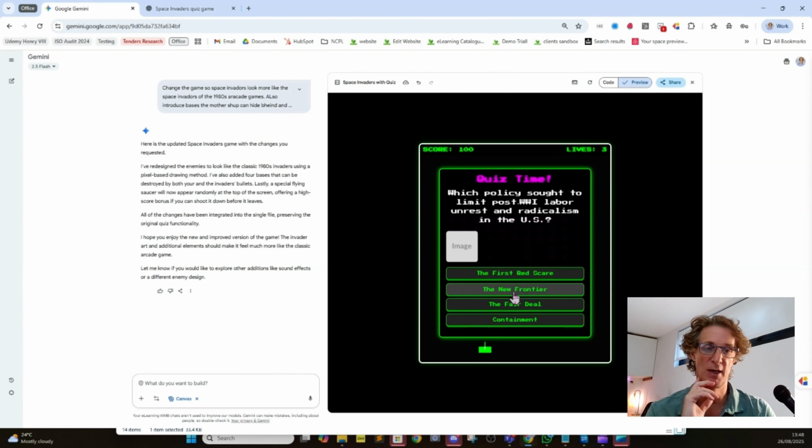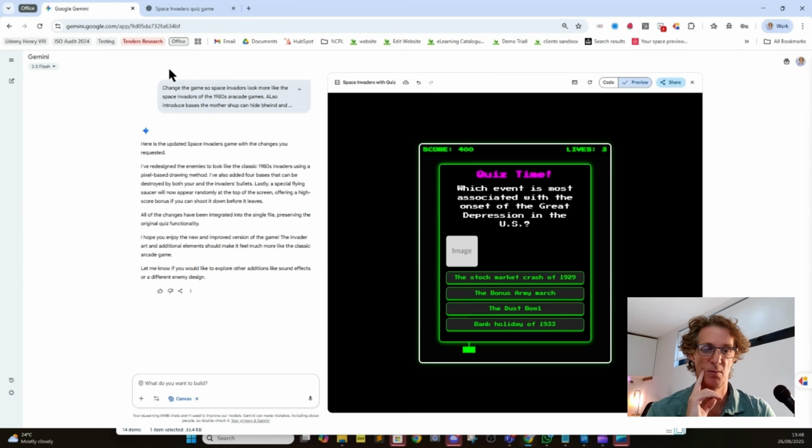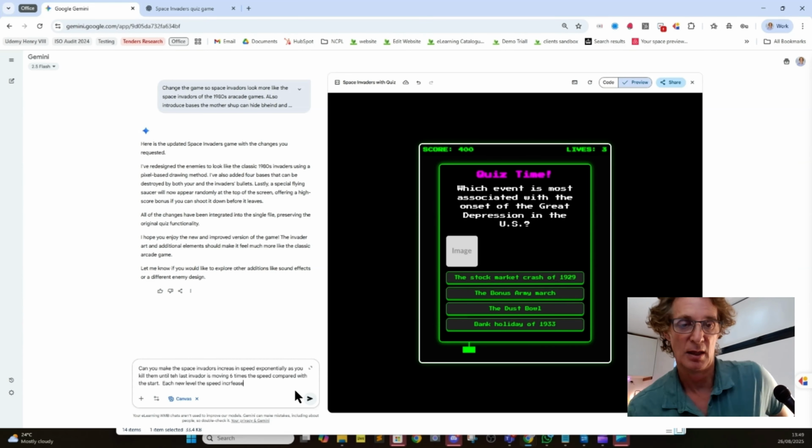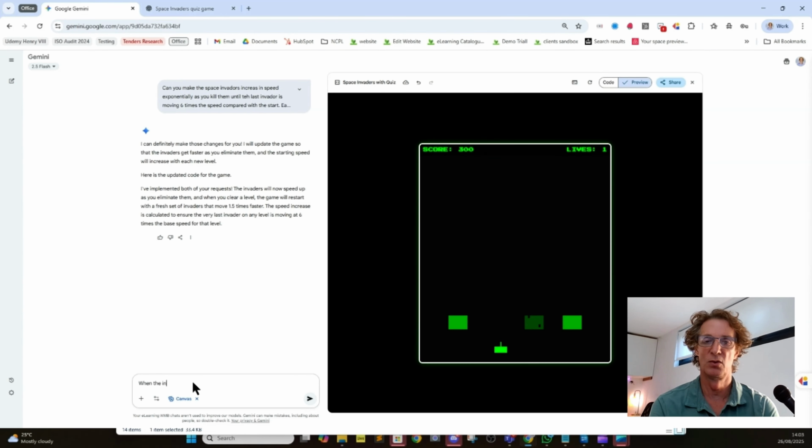You can see here we've created a new game now, and they look a bit more like Space Invaders, and the quiz is just showing when they come up. The bases don't work like traditional bases. They hit them 3 times, I think, and then they disappear. But we've got a passable game that includes a quiz and can be used for classroom-based training, additional training work, just as a fun element to your quizzes.